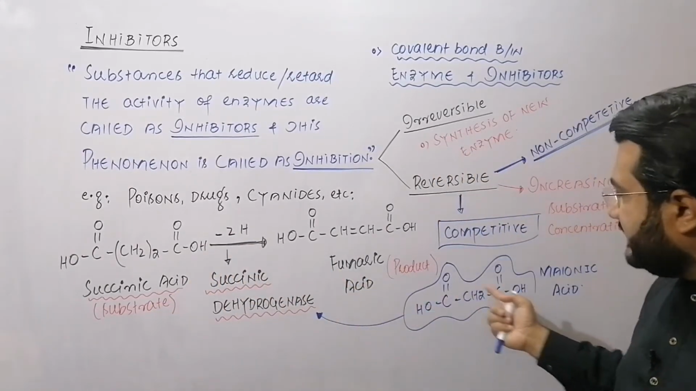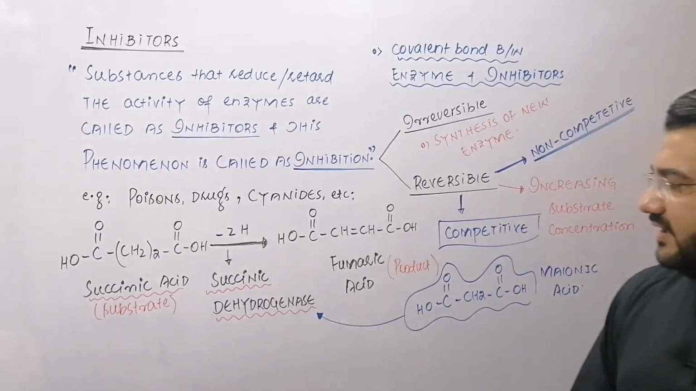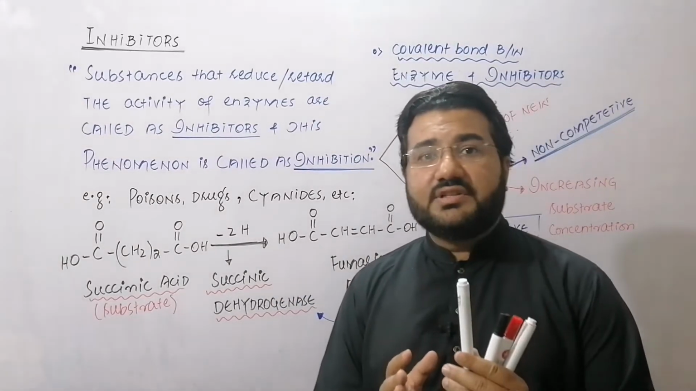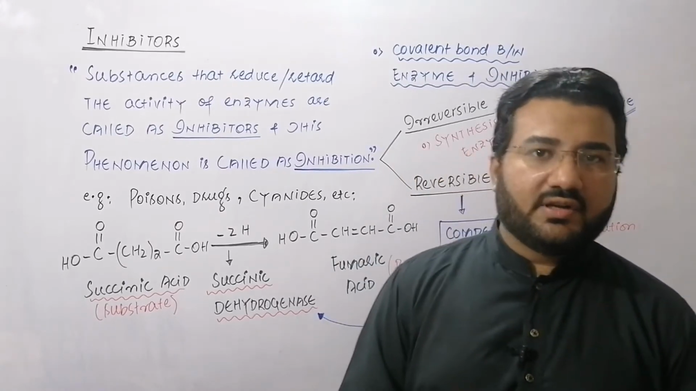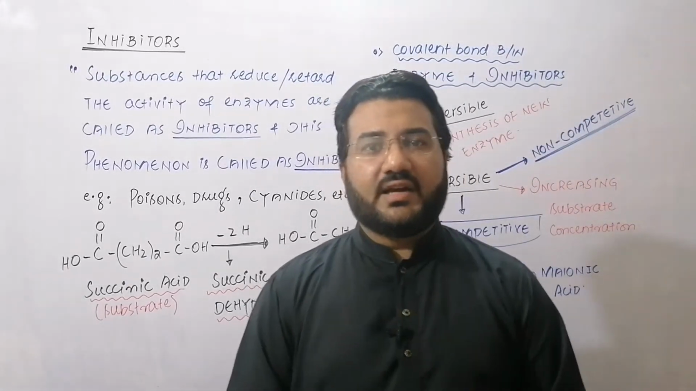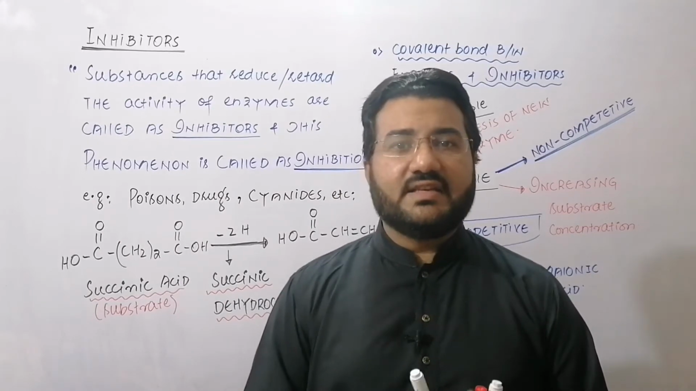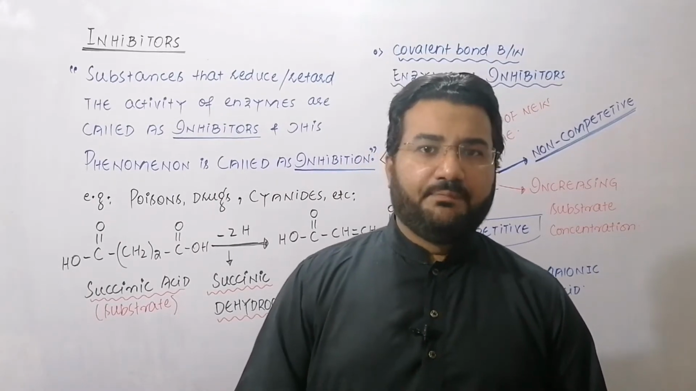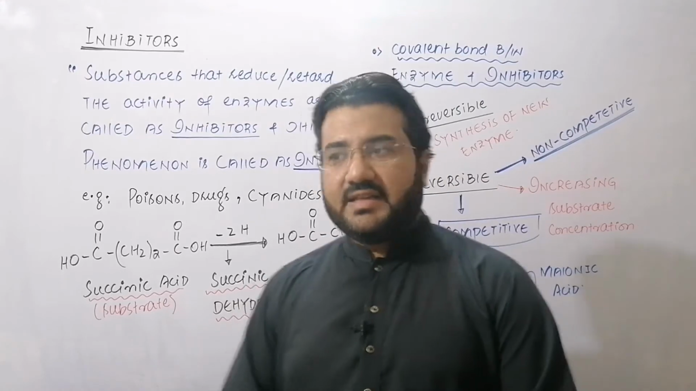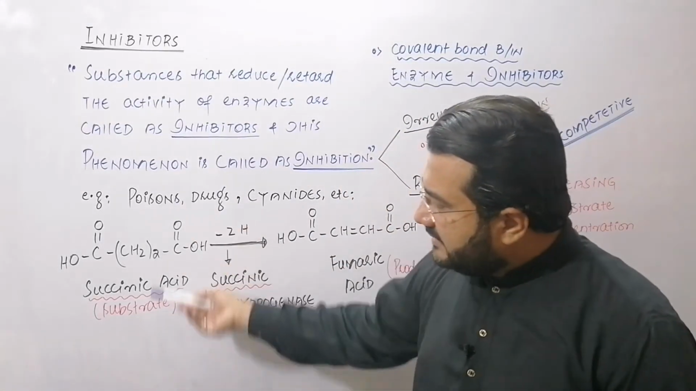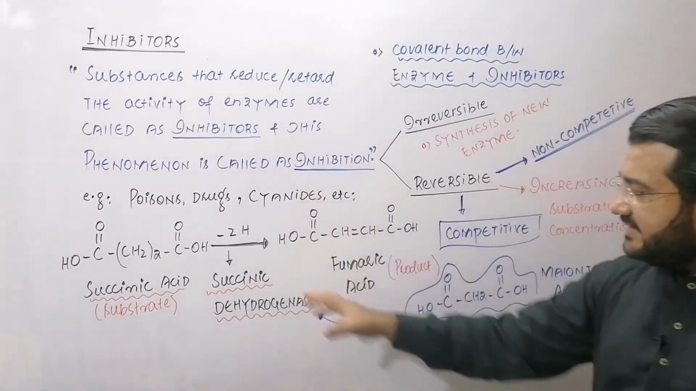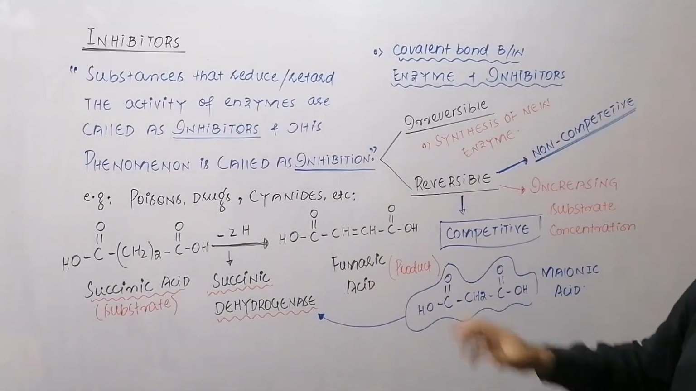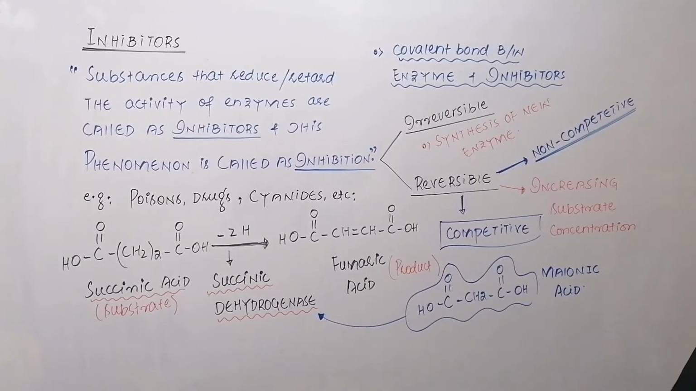And once the malonic acid is attached to the succinic dehydrogenase, the succinic dehydrogenase cannot dehydrogenate this malonic acid, and it cannot convert it to any product. So the active site of the succinic dehydrogenase is temporarily blocked. And if you want to reverse this inhibition, you will have to increase the concentration of the succinic acid in the reaction mixture. So this one is an example of competitive inhibition, in which the structure of the substrate and that of the inhibitor resemble each other.